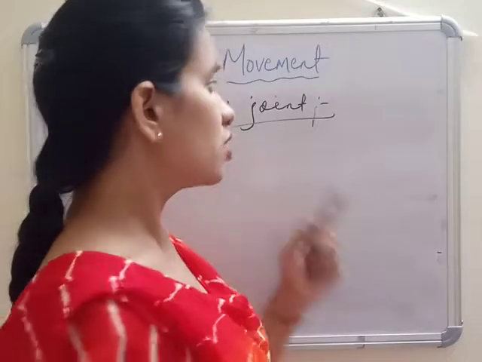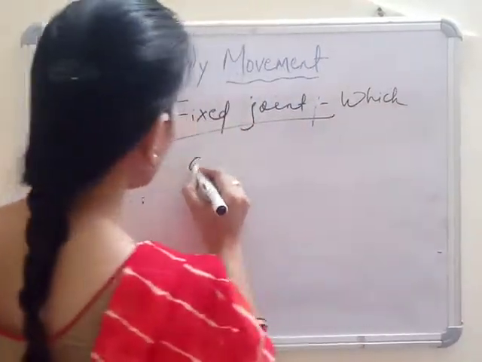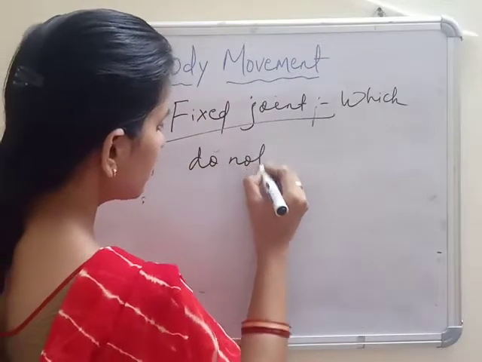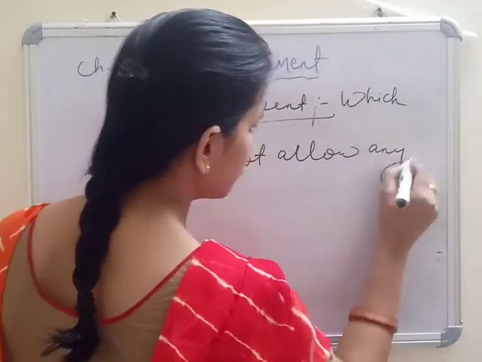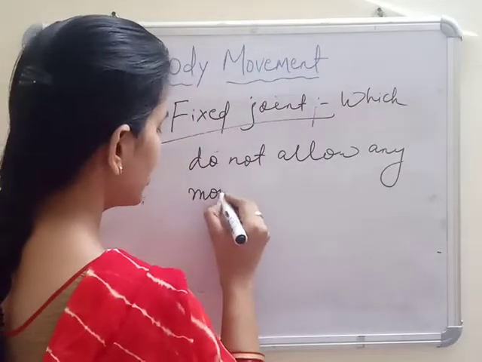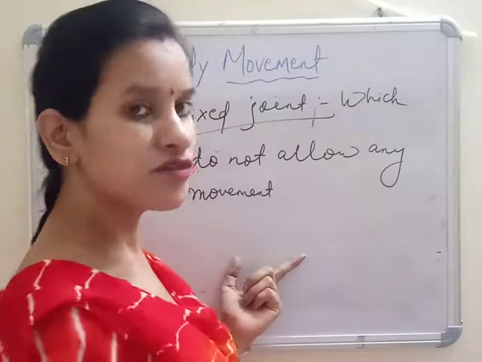But a fixed joint does not allow any movement. That is called your fixed joint.